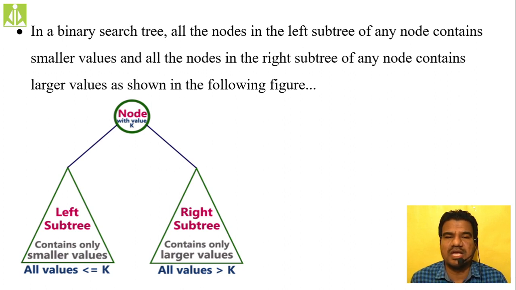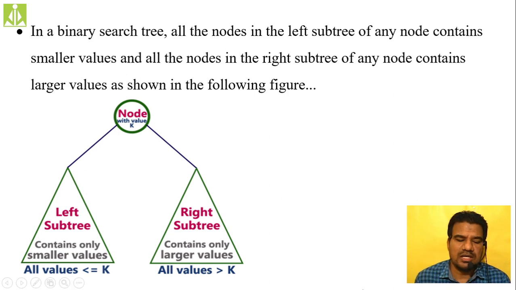So here we are taking any particular node with value k. We said the left subtree should contain values less than or equal to the root node value, less than or equal to k. Then the right subtree should contain values greater than the root value.